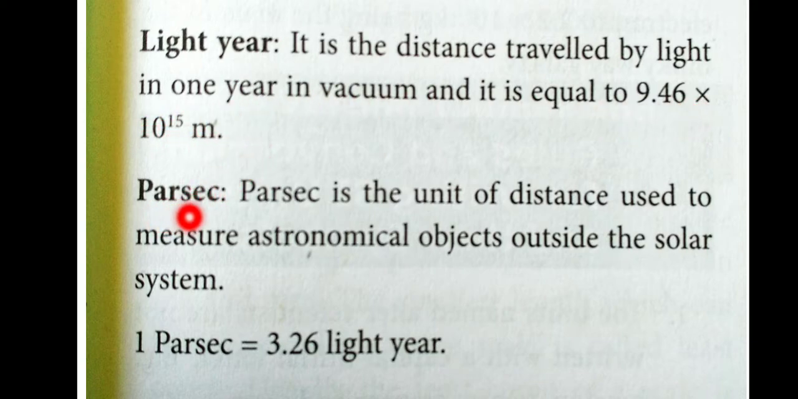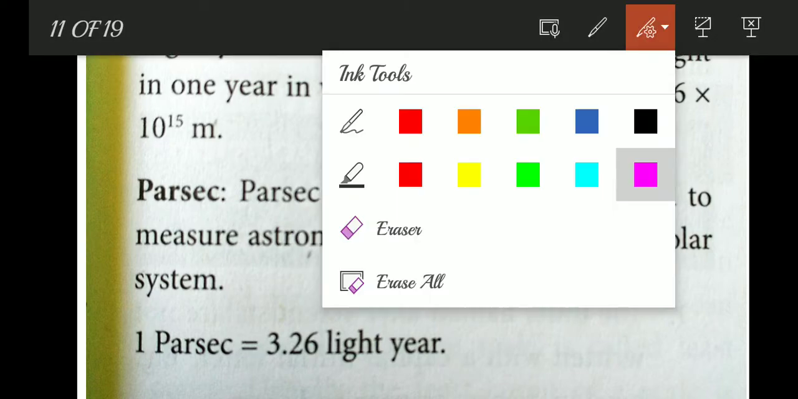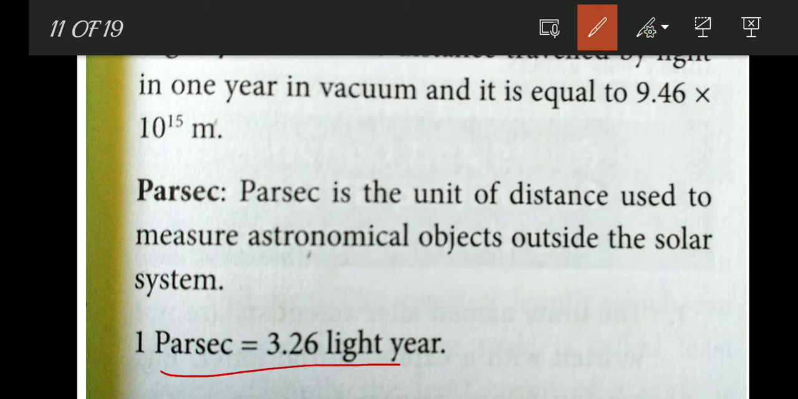Next, parsec. What is the parsec? Parsec is the unit of distance used to measure astronomical objects outside the solar system. 1 parsec equal to 3.26 light year. So very important.